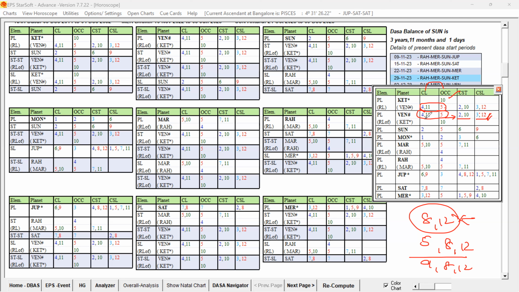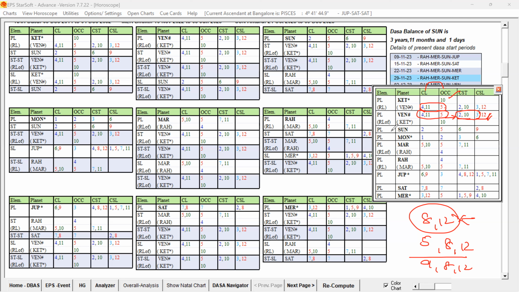So if you look at Venus signification, it is only 4, 11 and 5. If you take as per EPS, the extended signification, it is 2 and 10 cuspal star lord and 3rd cuspal sublord. This is favorable. Good house grouping. So 4, 11, 5, 2, 10, 11, 3 are good only. You understand? So that way, Venus signification, if you take 4, 11, and 5, that is going to be incomplete. If you extend, then you'll have the complete signification on the self-significations.